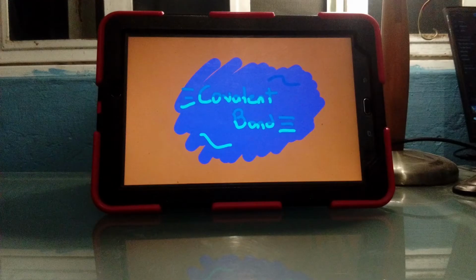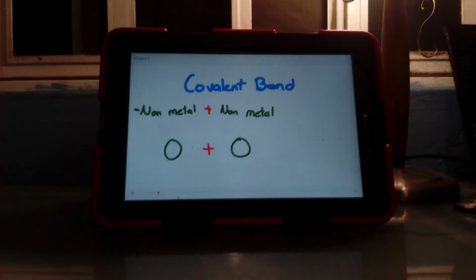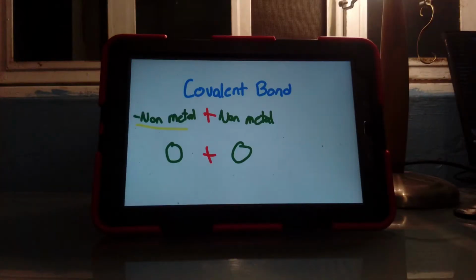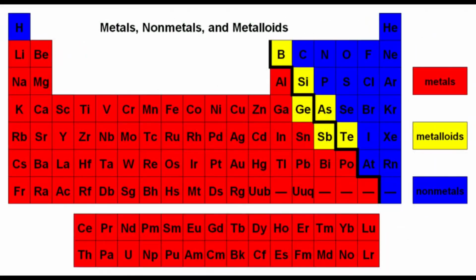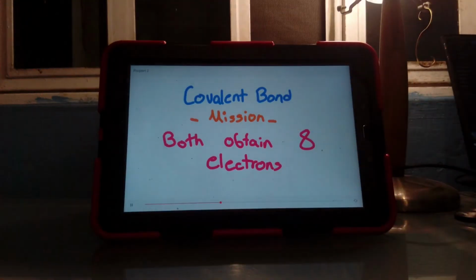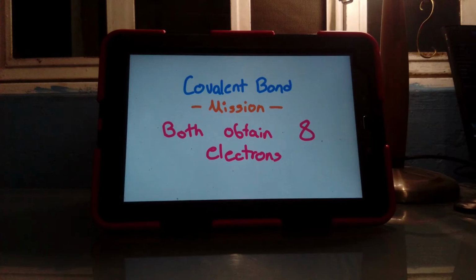The next bond is going to be the covalent bond. The covalent bond is going to happen with non-metals. It's going to be non-metal and non-metal. To locate the non-metals, they are in this part of the periodic table. And now the mission of this covalent bond is to complete the octet.